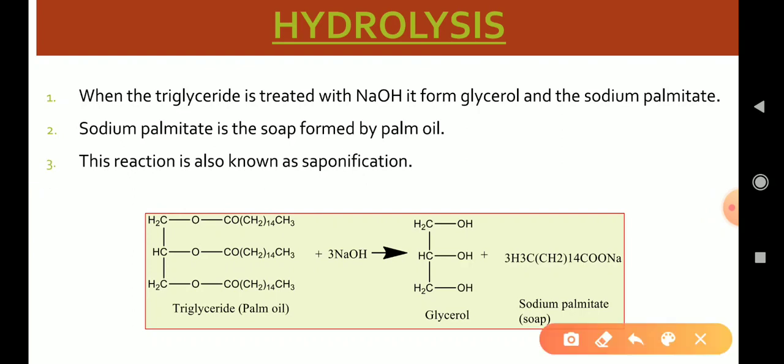Here in the reaction, a triglyceride of palm oil, when treated with three molecules of NaOH, which is a base, forms glycerol and sodium palmitate. Sodium palmitate is the soap formed by palm oil, and this reaction is also known as saponification.